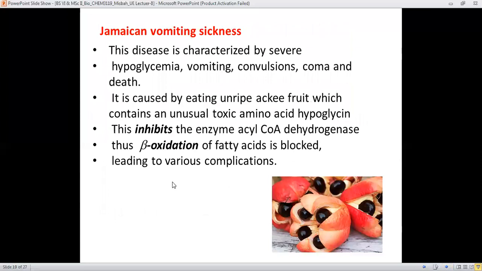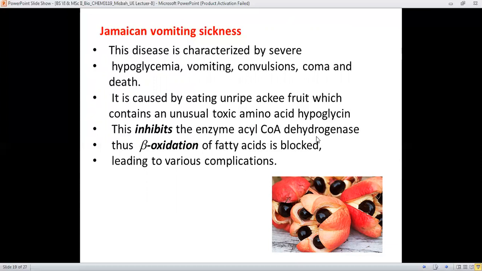Here is another disease which is called Jamaican vomiting sickness, and the symptoms of the disease are hypoglycemia, a sudden decrease in the blood glucose level, vomiting, convulsion, coma, and at last death. It was caused by the eating of unripe ackee fruits, which contain an unusual toxic amino acid which is called hypoglycin.